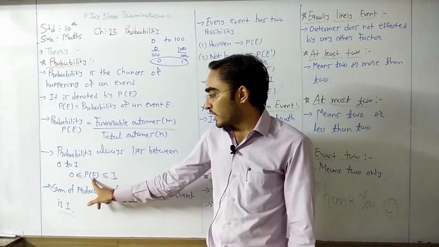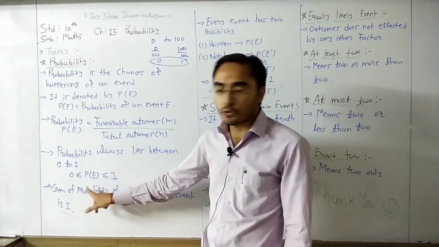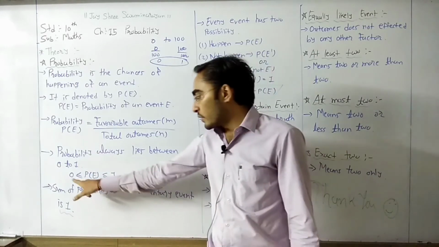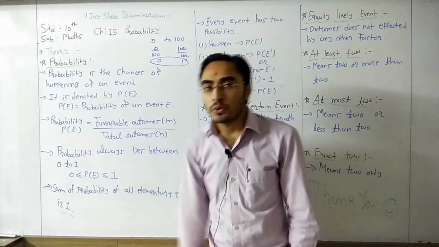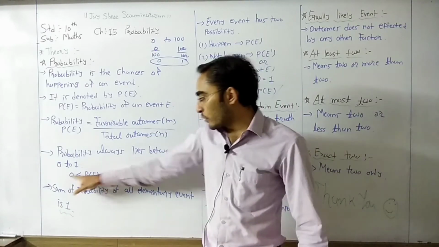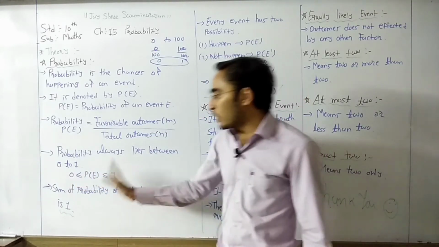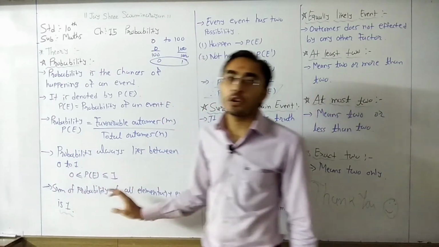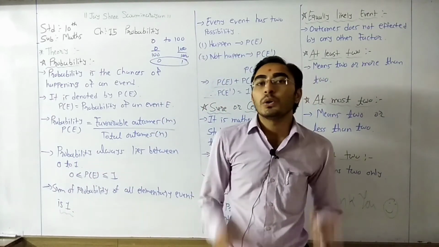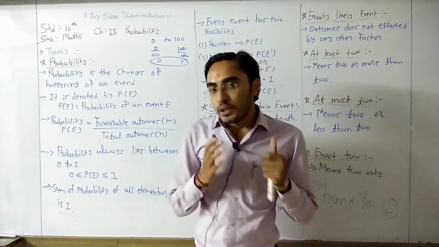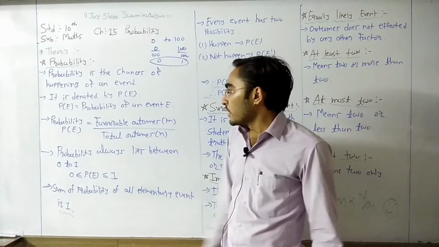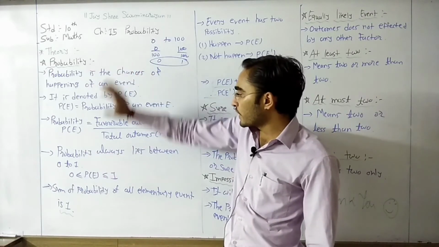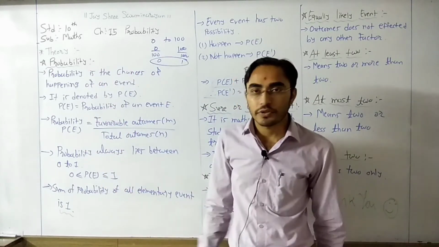Probability of an event E is greater than or equal to 0. It can be 0. But less than or equal to 1. It can be 0, it can be 1. But it cannot be less than 0, it cannot be more than 1. Always lies between 0 to 1. So here first of all we covered definition, formula and range.